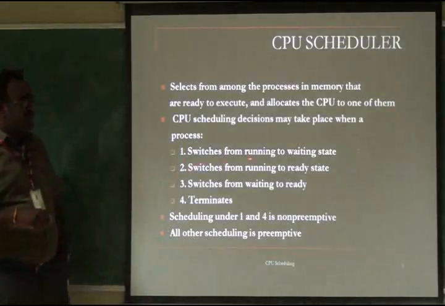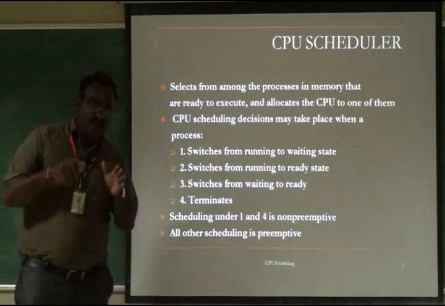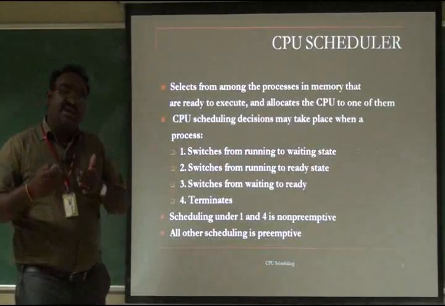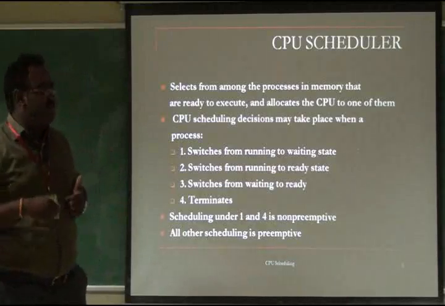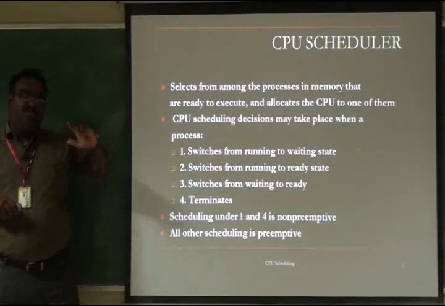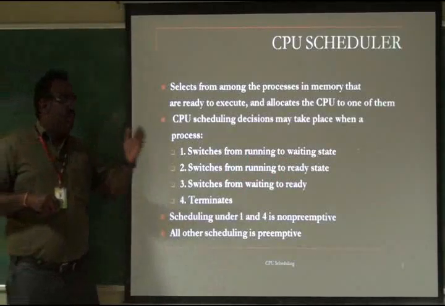The second one is switching from running to ready state. So one process is currently executing, and another process comes in with a higher priority, a shorter time, or it arrived first. Then we move the running process into the ready queue. It will be placed there. It is not going to the waiting state, it is going to the ready state.